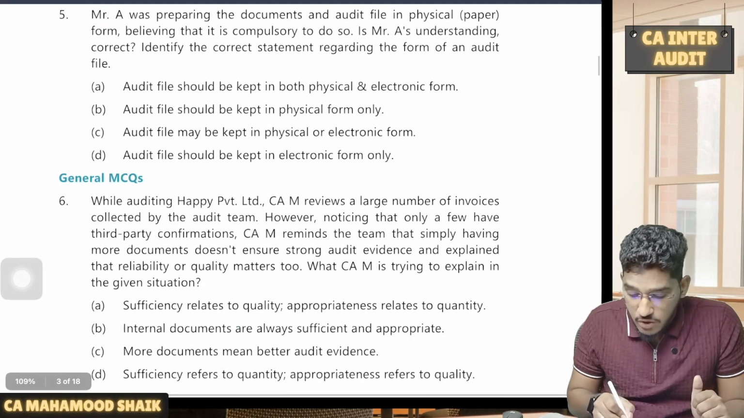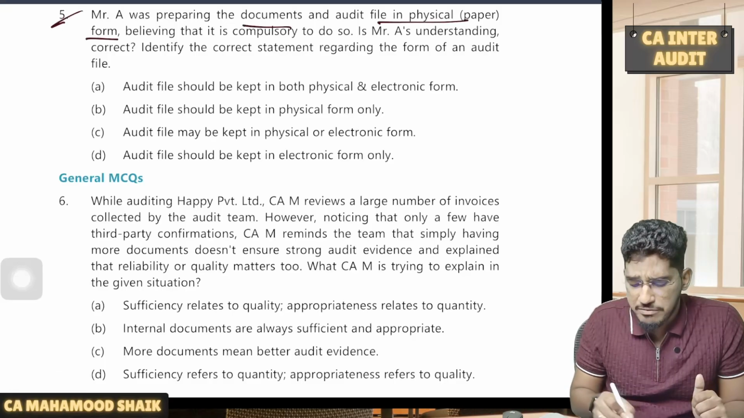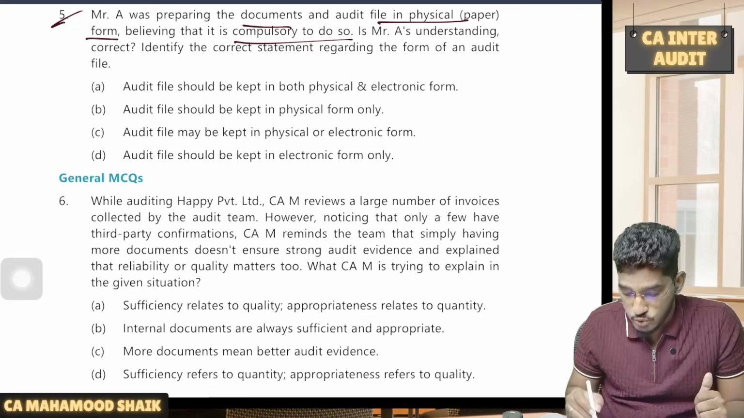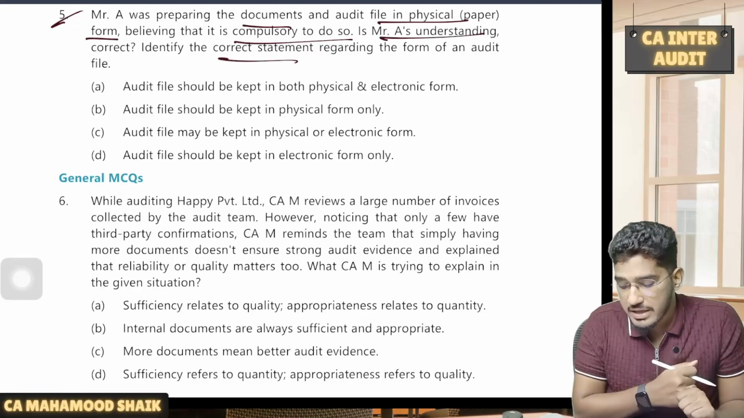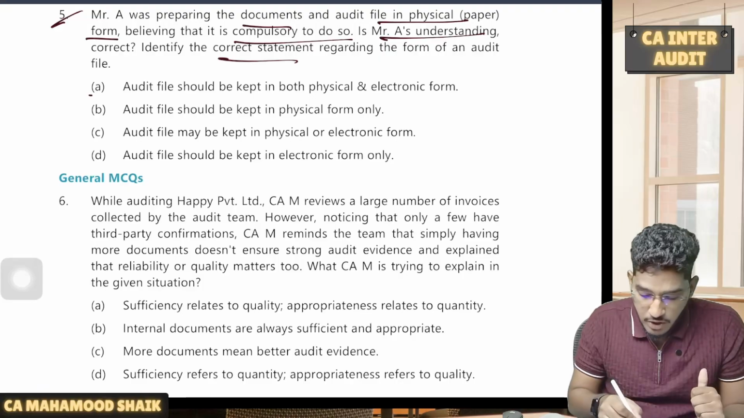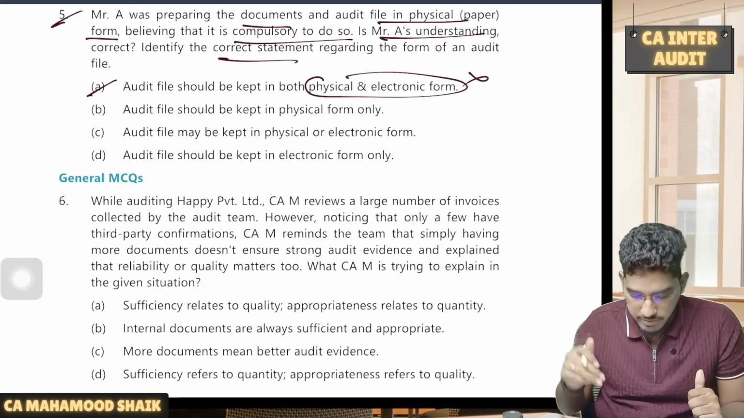So if you look at the options, Mr. A was preparing the documents and audit file in physical paper form, believing that it is compulsory to do so. Is Mr. A's understanding correct? No. Identify the correct statement regarding the form of an audit file. Option A, audit file should be kept in both physical and electronic. No, both is not required.